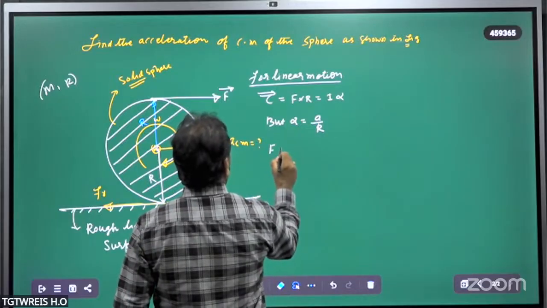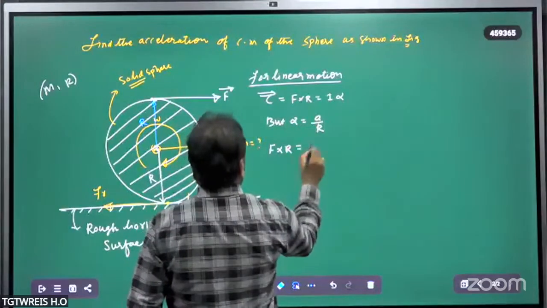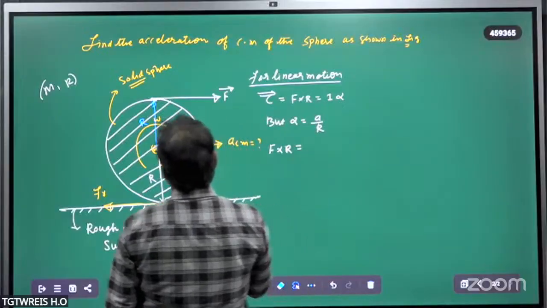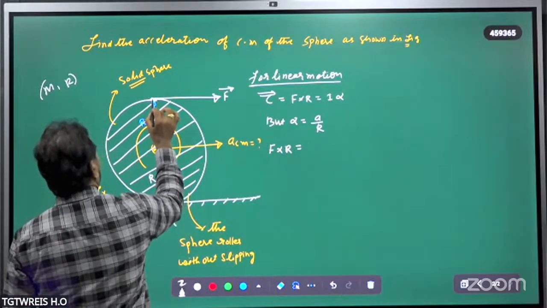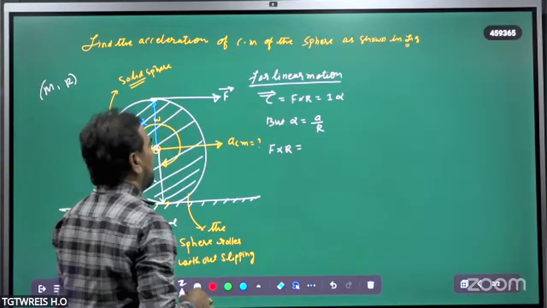Therefore, F cross R is equal to I alpha, where I is the moment of inertia about the point of contact.